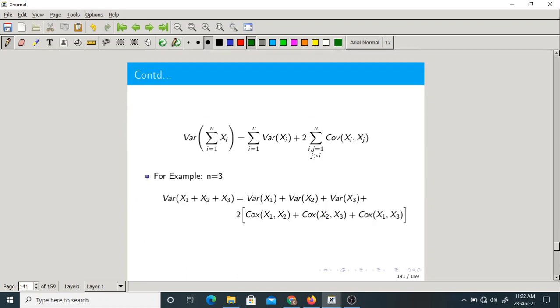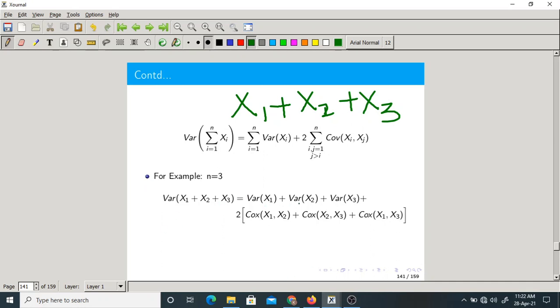So here I have taken only x plus y. Suppose x plus y plus z is there. Otherwise, here in the example I have written x1 plus x2 plus x3. We have sum of 3 random variables. Then, what is the variance of x1 plus x2 plus x3?